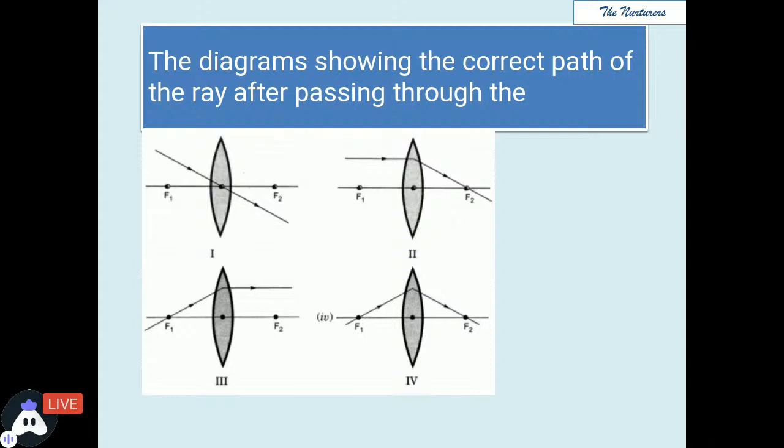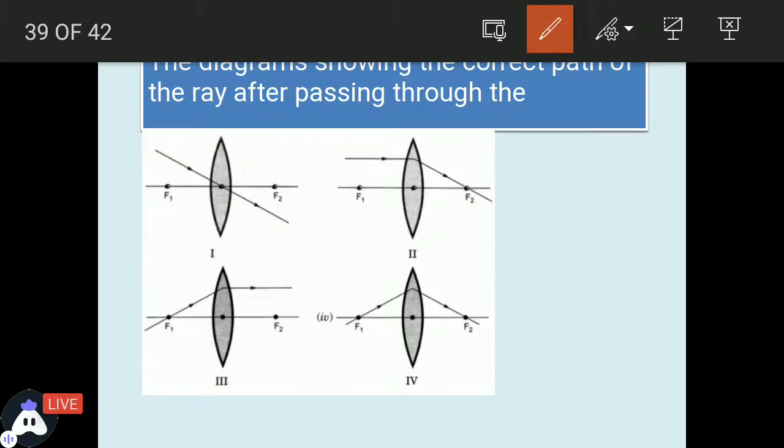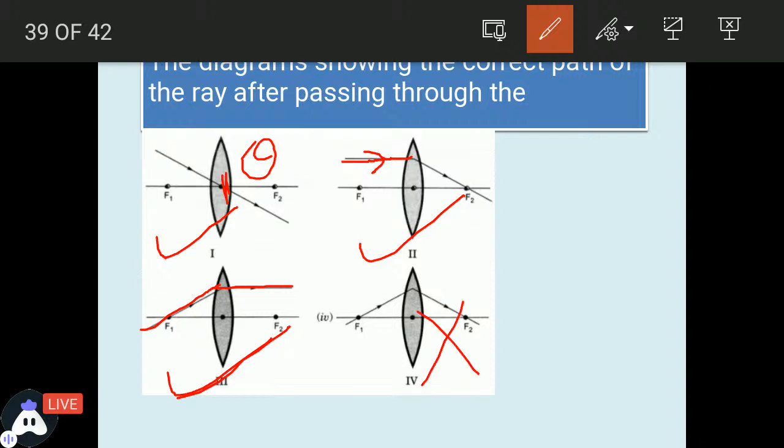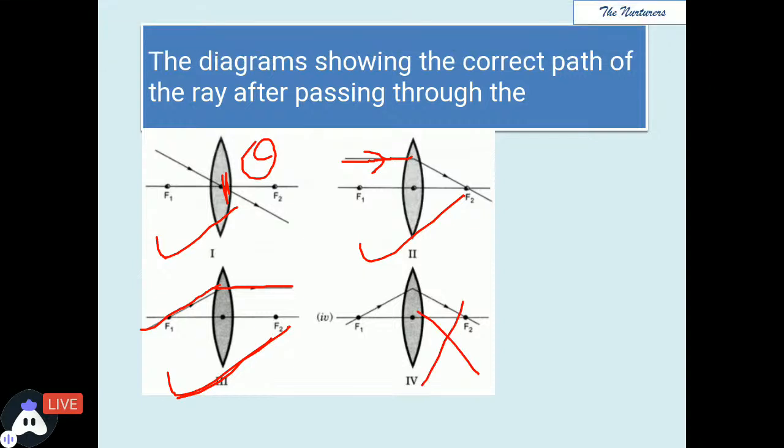Very good, great. If we observe the picture carefully, this is our optical center, and we know that the ray of light passing through the optical center goes undeviated. So this is correct. The second one, when the ray of light is parallel to the principal axis, it will pass through the focus. So this is also correct. The third one is when the ray of light passes through the focus, it becomes parallel to the principal axis. So the third one is also correct, and the fourth one is wrong. So which all are the correct paths? The answer would be all three: first, second and third.